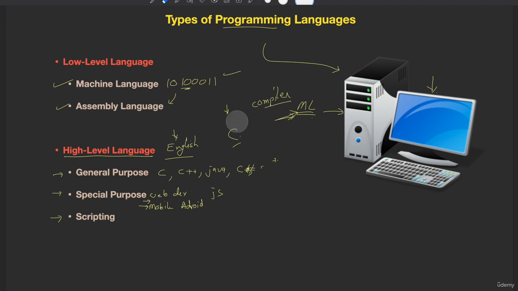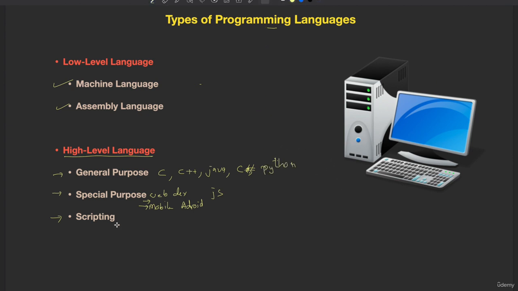Now the next thing is scripting. Usually the general purpose languages have very strict rules and strict syntaxes. Scripting languages are very easy to write, meaning they will not have very strict rules of programming. It is easy for the programmer to write the code. So those are usually called scripting languages, easy to write and learn.